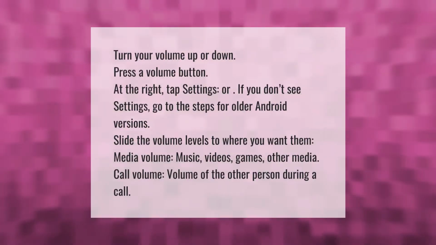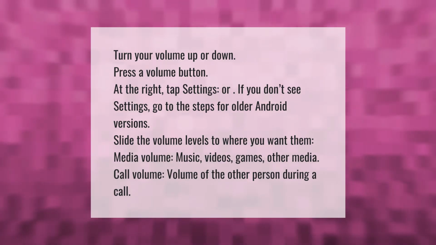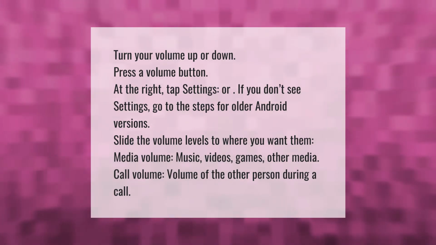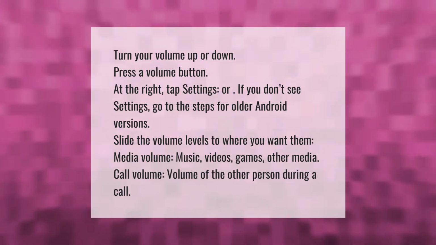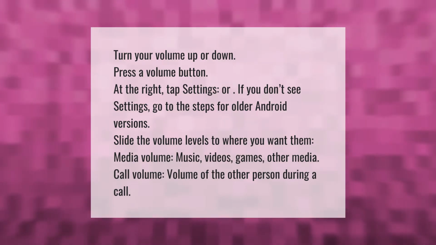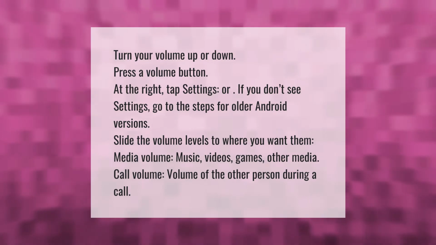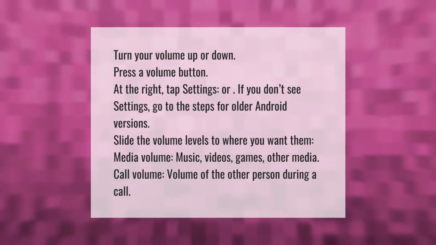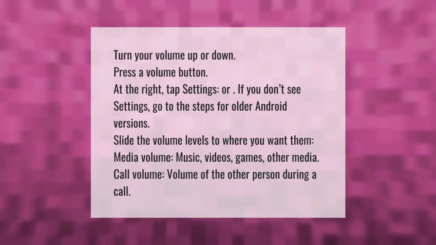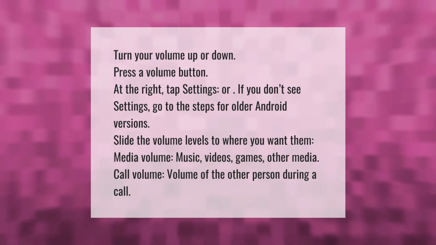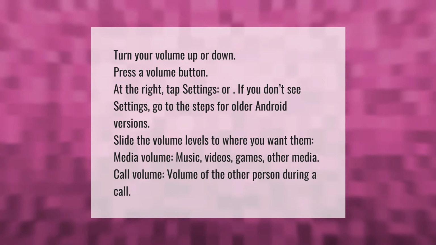Turn your volume up or down. Press a volume button. At the right, tap Settings, or, if you don't see settings, go to the steps for older Android versions. Slide the volume levels to where you want them: media volume, music, videos, games, other media. Call volume. Volume of the other person during a call.